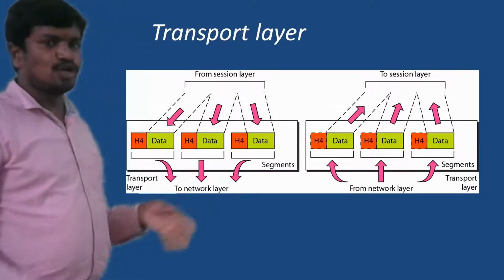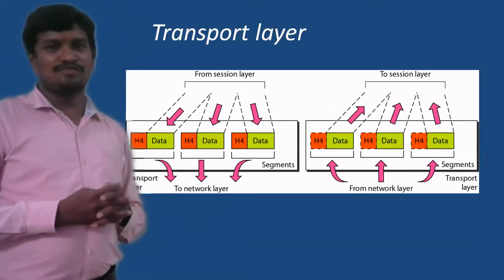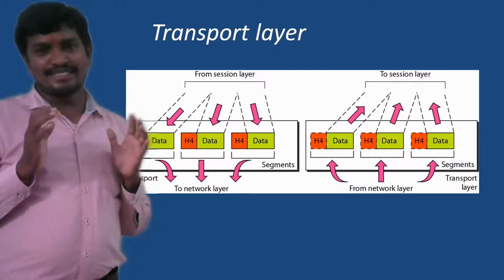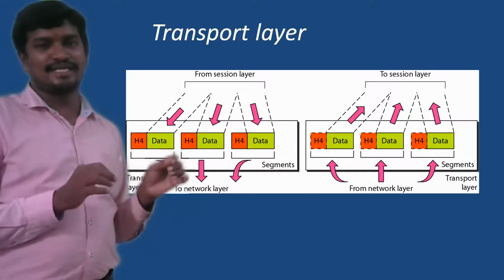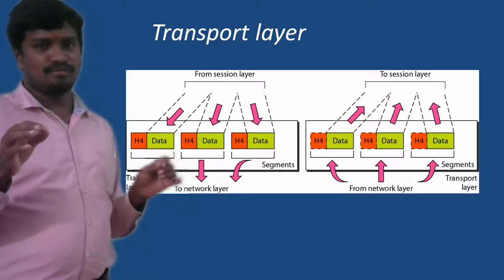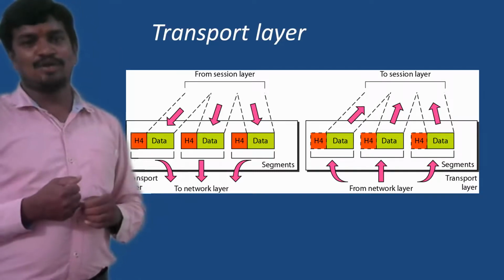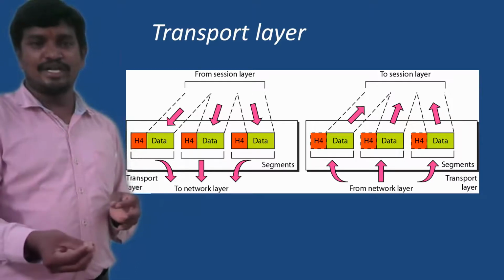Now coming to the transport layer. Now the transport layer is making use of which type of communication? It is peer-to-peer communication. The transport layer exists at the source and destination. It does not exist at the intermediate nodes, because there is no need for a transport layer in the intermediate router, because we are not delivering the entire unit to intermediate nodes.